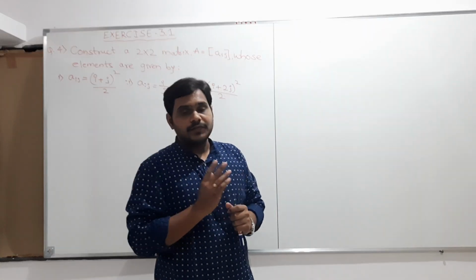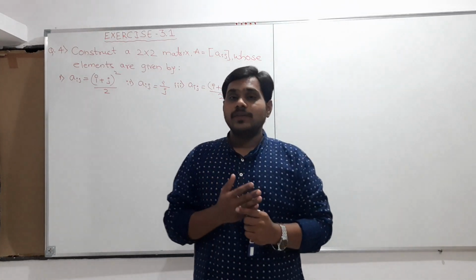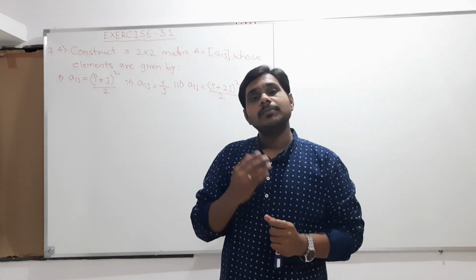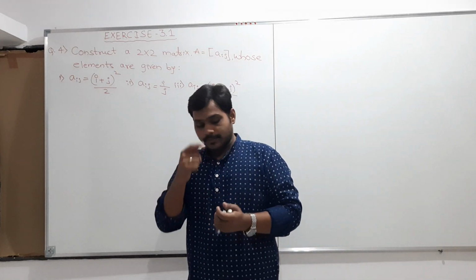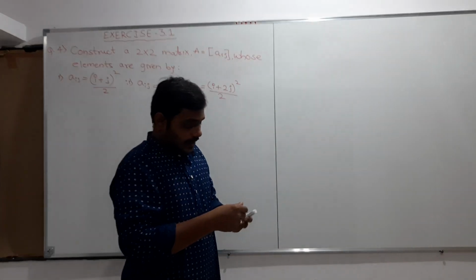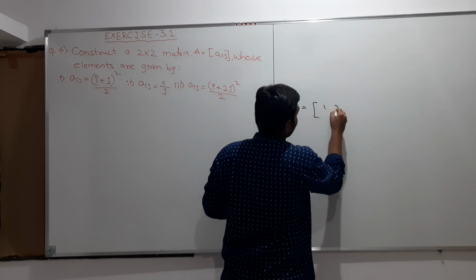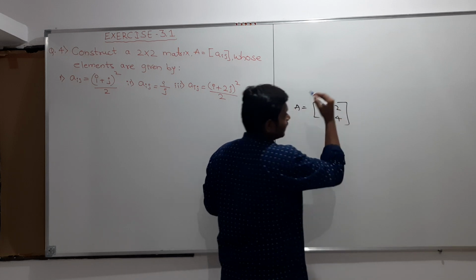We discussed this definition in the previous videos, and also we discussed what rows and columns are. So what is meant by rows? Before defining that, I'll take one example. We discussed in the previous class the definition of the matrix.